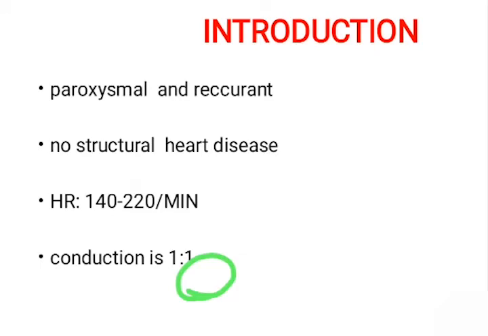Introduction. Paroxysmal supraventricular tachycardia, or shortly called PSVT, is an arrhythmia that is of paroxysmal type of onset and it will be recurrent in that particular person. More commonly, there will be no structural diseases found in this patient. When the conduction rate is of 1:1 ratio, that is, all atrial impulses will be conducted to the ventricular area, it is assumed to be paroxysmal supraventricular tachycardia. The heart rate of this person will be around 140 to 220 per minute.